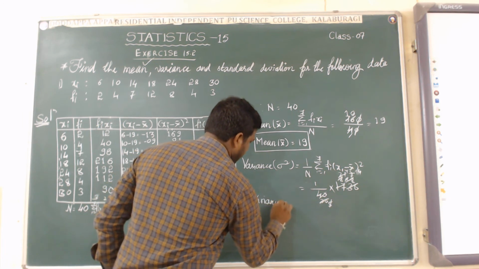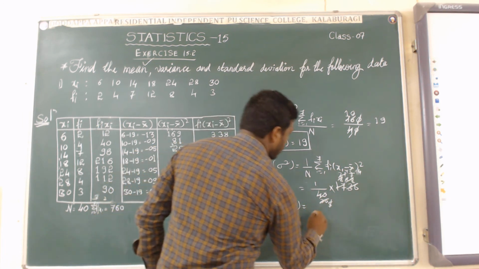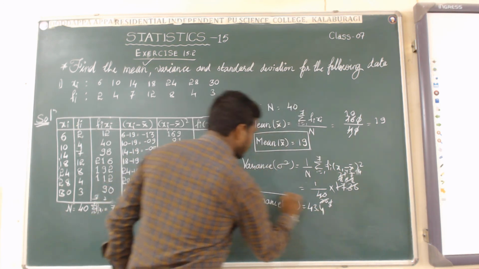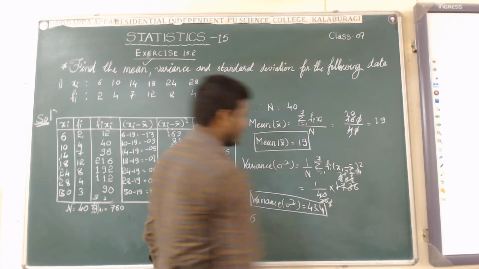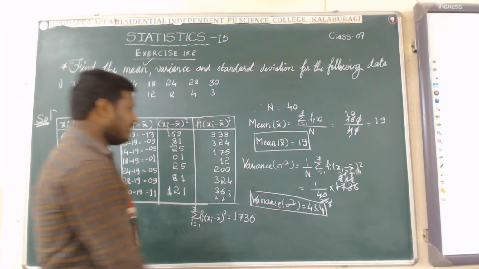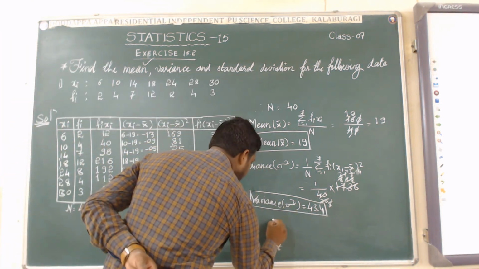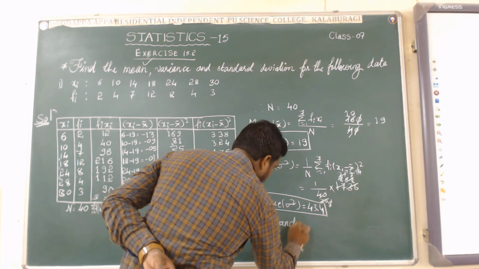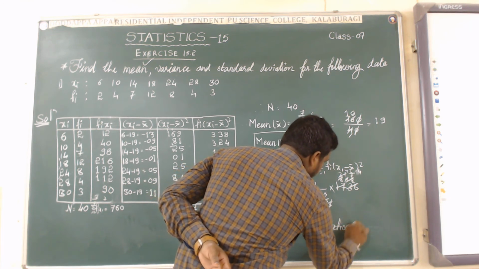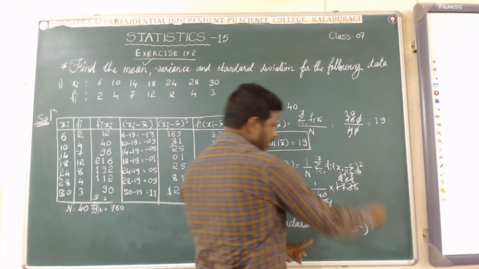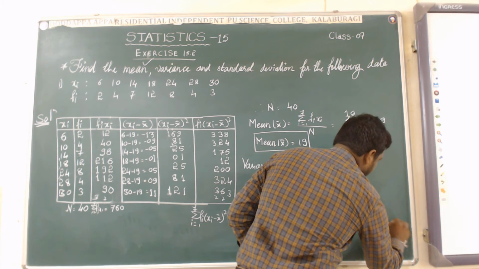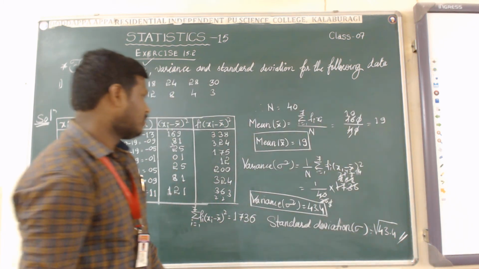So that's why the variance, that is sigma square, equal to 43.4. This is the required variance, 43.4. Then what is the standard deviation? Go to square root of this one. Standard deviation is nothing but sigma. Square is there on this and this side. What will become? Square root of 43.4. These are the required solutions of the given question.